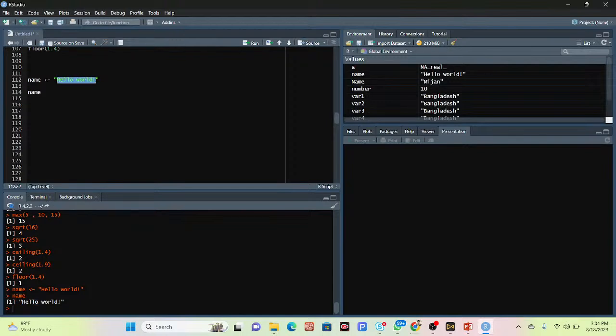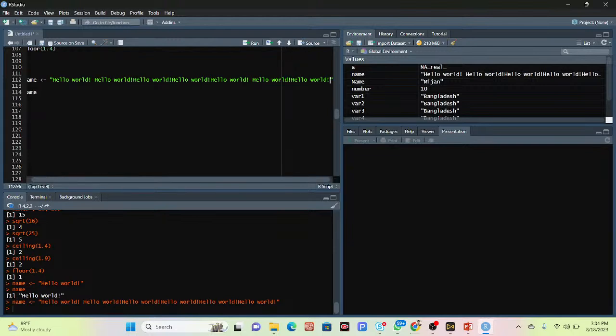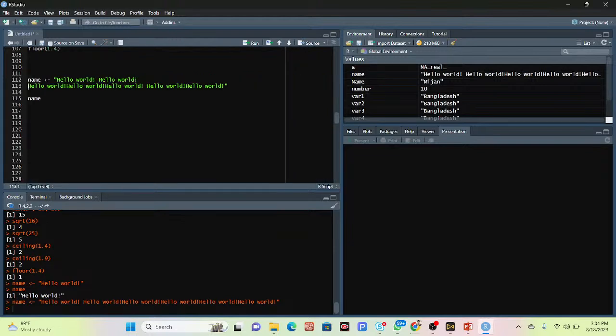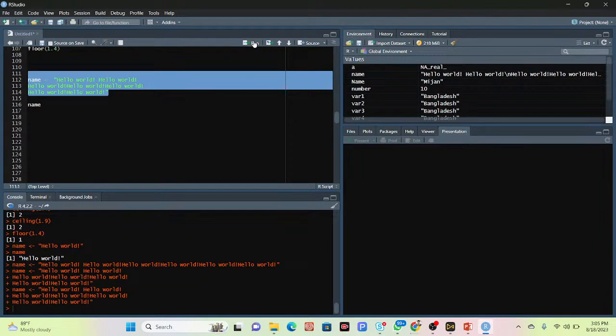And not only that, you can use a lot of things. Suppose I can simply add a lot of lines. Suppose it stores multiple lines, we can also add that in here. Suppose I add the multiple line string. Then what happens, I simply run the code, and I can get the result in here. So it also supports multiple lines.